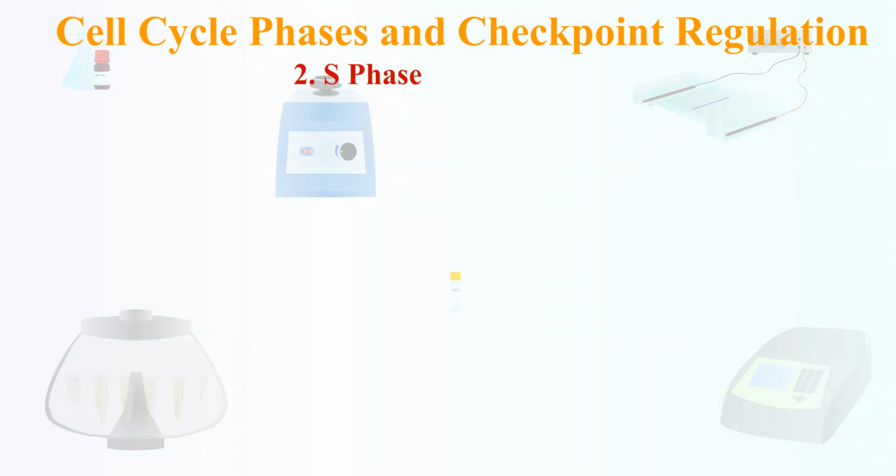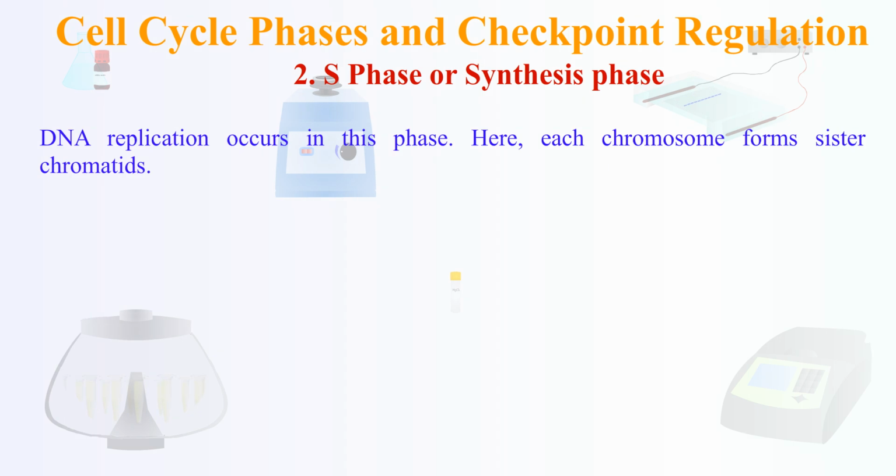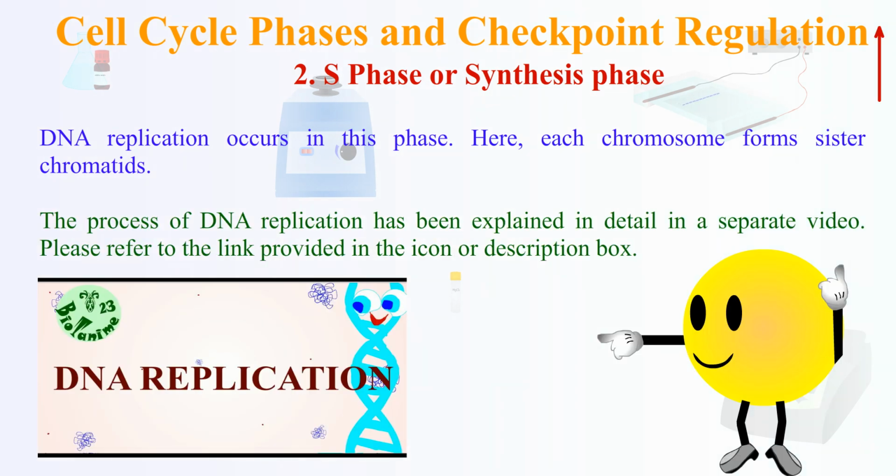2. S phase, or synthesis phase. DNA replication occurs in this phase. Here, each chromosome forms sister chromatids. The process of DNA replication has been explained in detail in a separate video. Please refer to the link provided in the icon or description box.